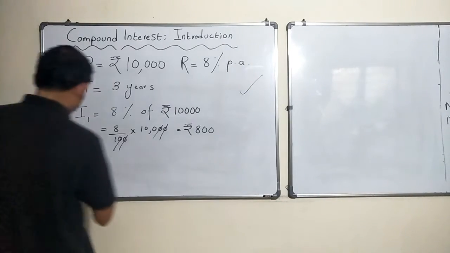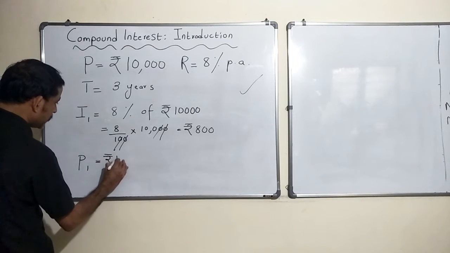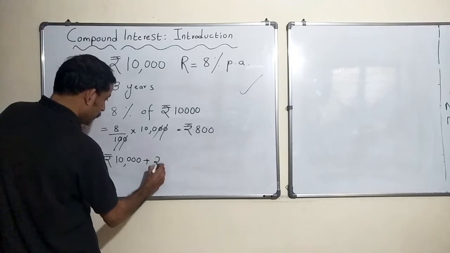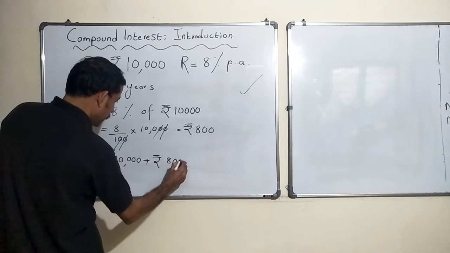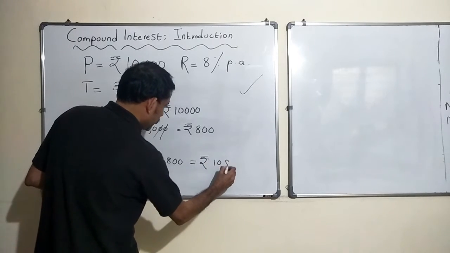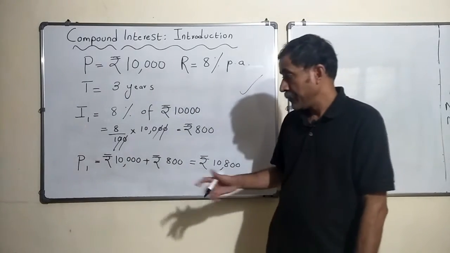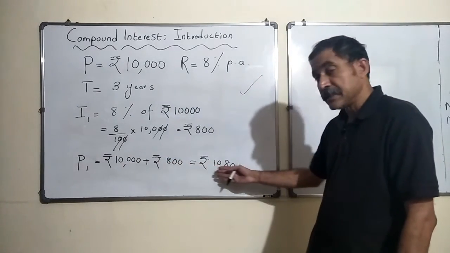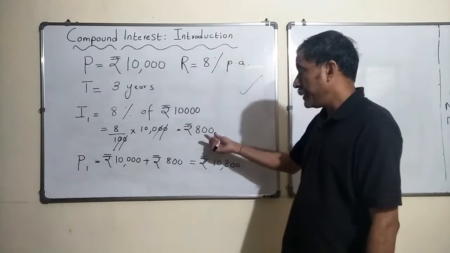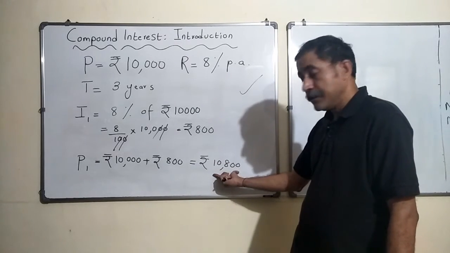So now your principal for the second year will become rupees 10,000, which is already there with the bank initially, plus the interest that you earned, 800. This becomes rupees 10,800. Now at the end of the first year, the amount that is there with the bank is 10,800. You started with 10,000, you earned an interest of 800. Together it is 10,800, right?